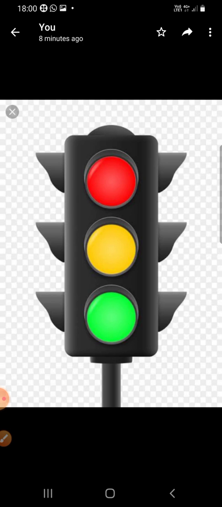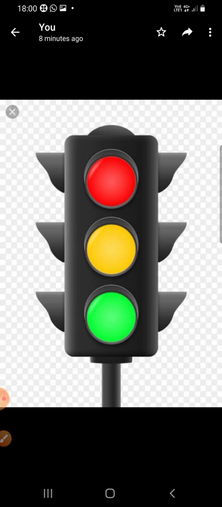Red color indicates stop, yellow get ready, green move. When the red light is on, even though the vehicles are not moving, we are not supposed to cross the road. Once the green light is on and the pedestrian signal is given, only then can we cross the road on the zebra crossing. So why are the traffic lights there?